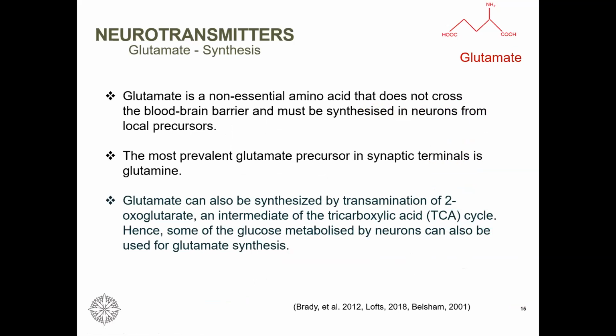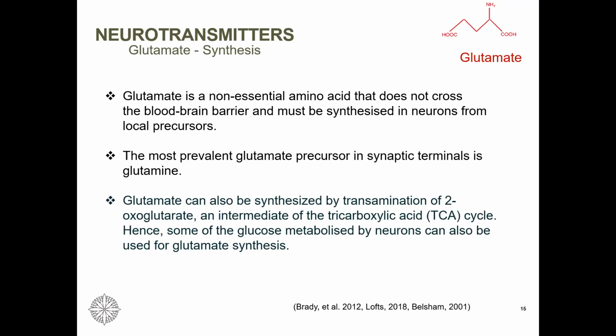Maybe that's the reason, if we are having too much sugar at night, and if we are having Halloween, children are consuming a lot of sugary chocolates or things like that, they get hyper excitable. So that could be the reason, because neurons get a lot of glucose and they can convert it into glutamate.